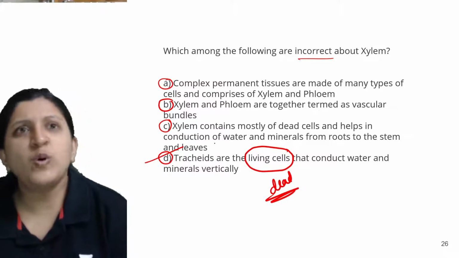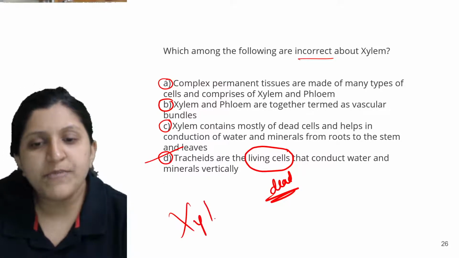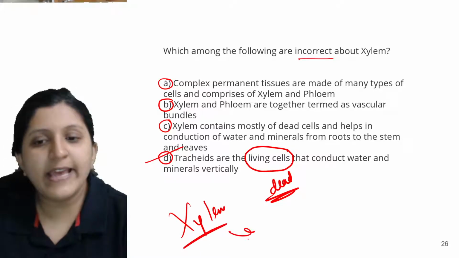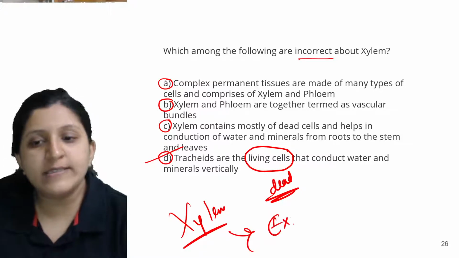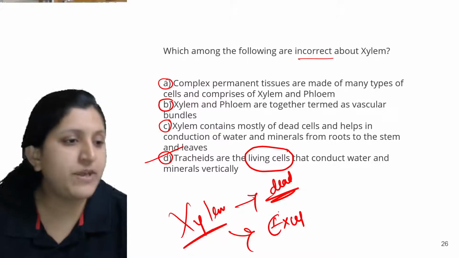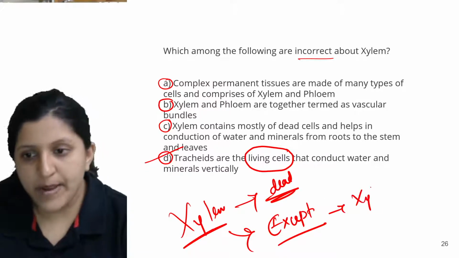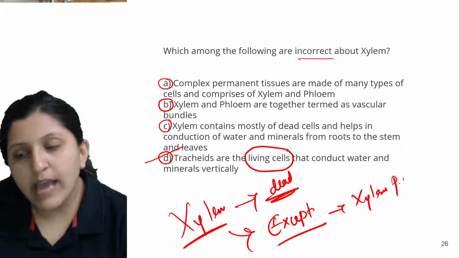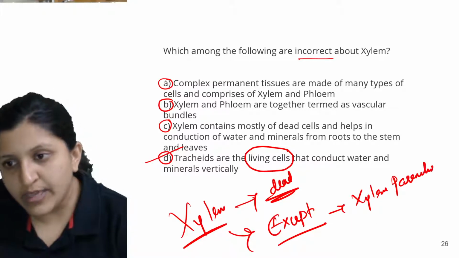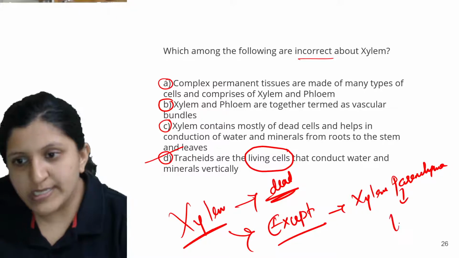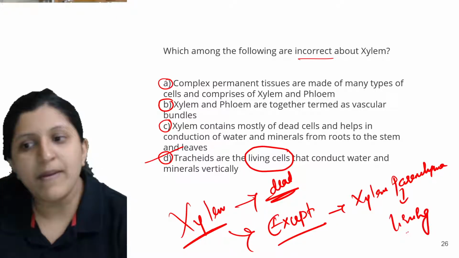When we mention the exception in xylem, most of them are dead, except which one? The xylem parenchyma. So xylem parenchyma is a living one. Rest of them are all dead.